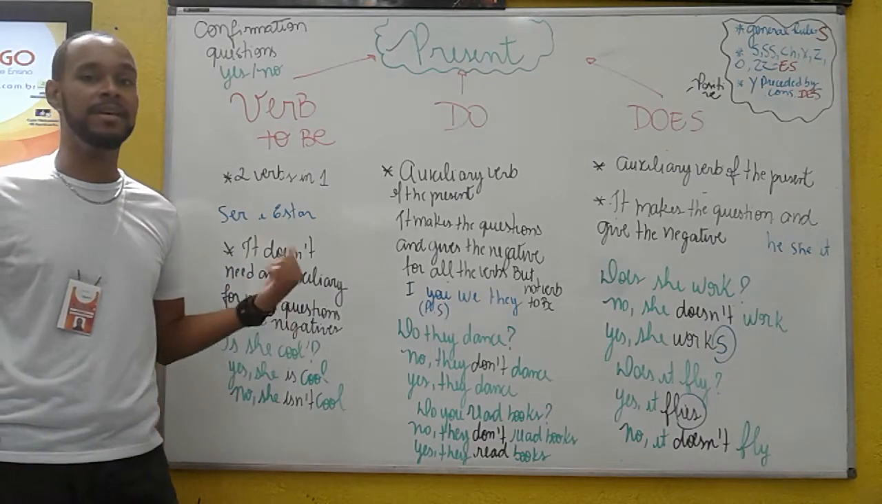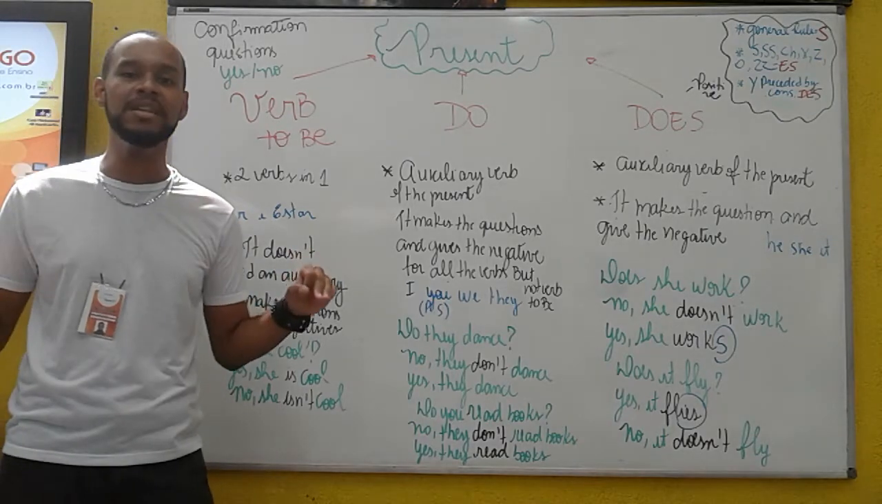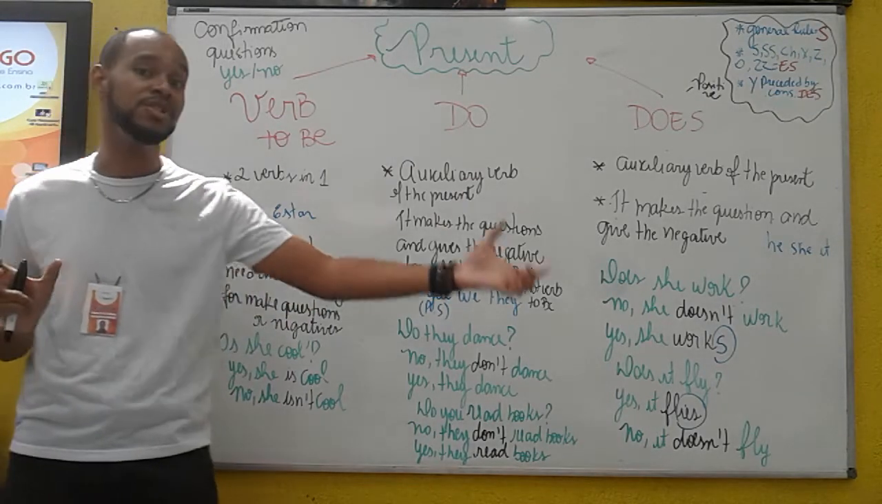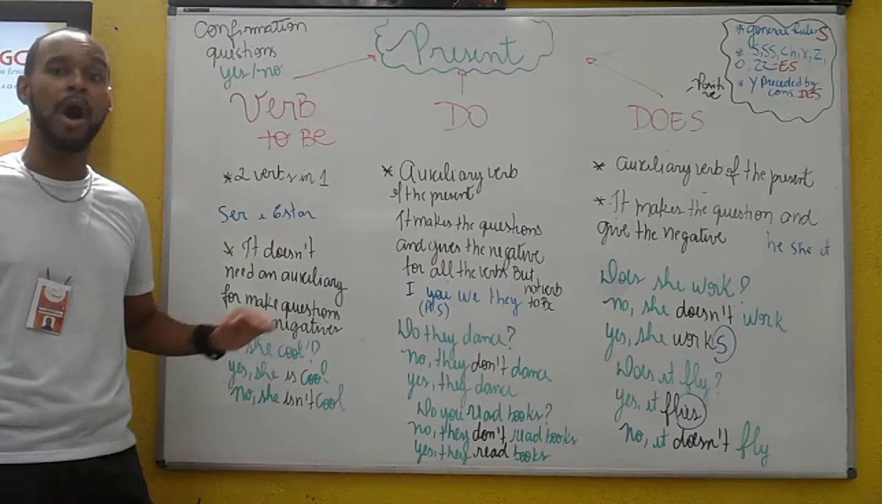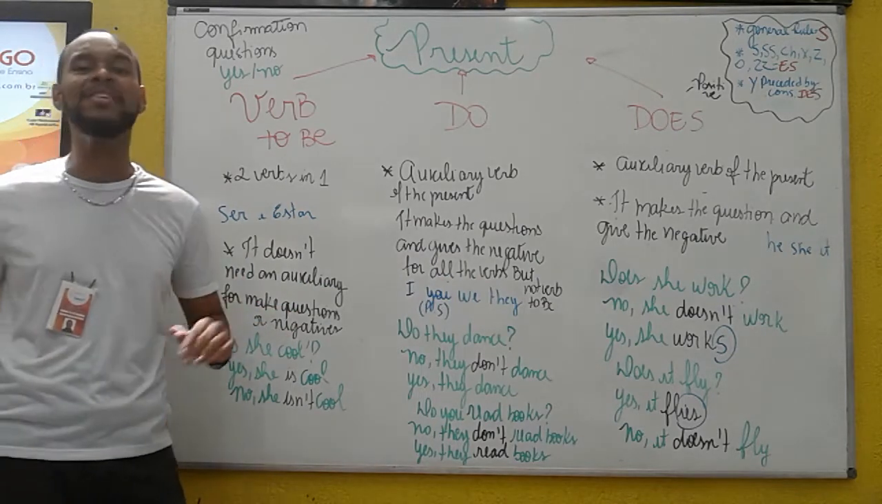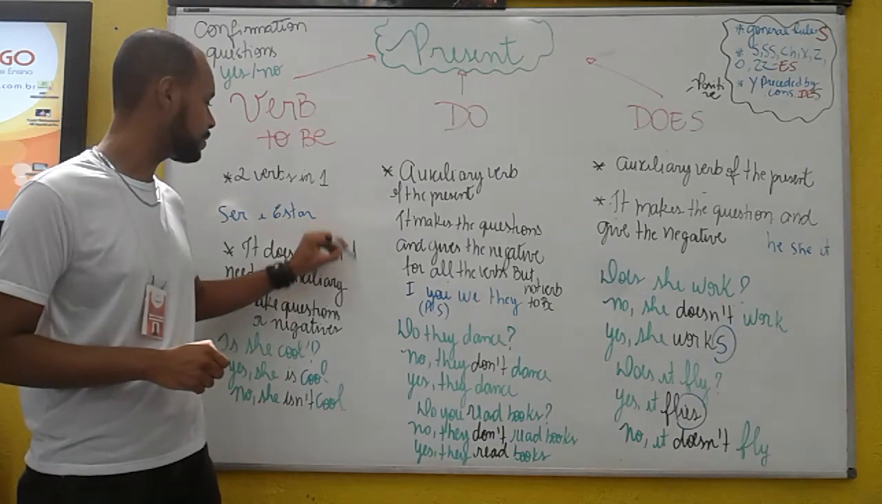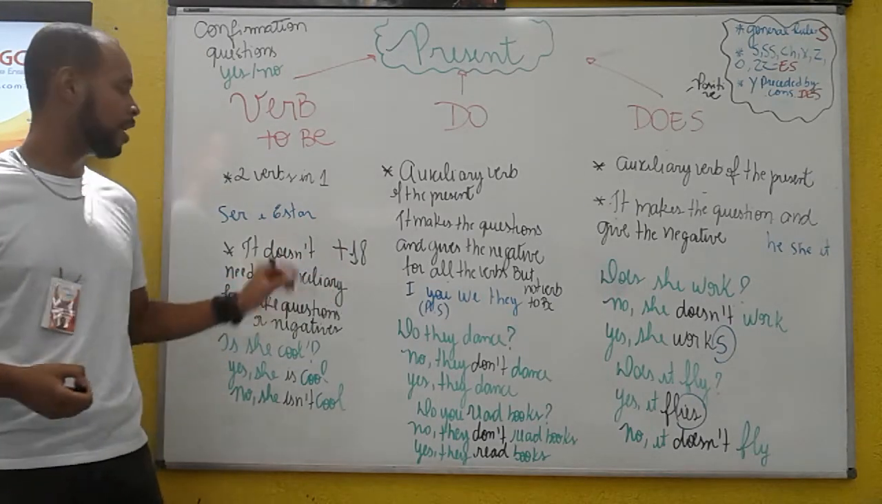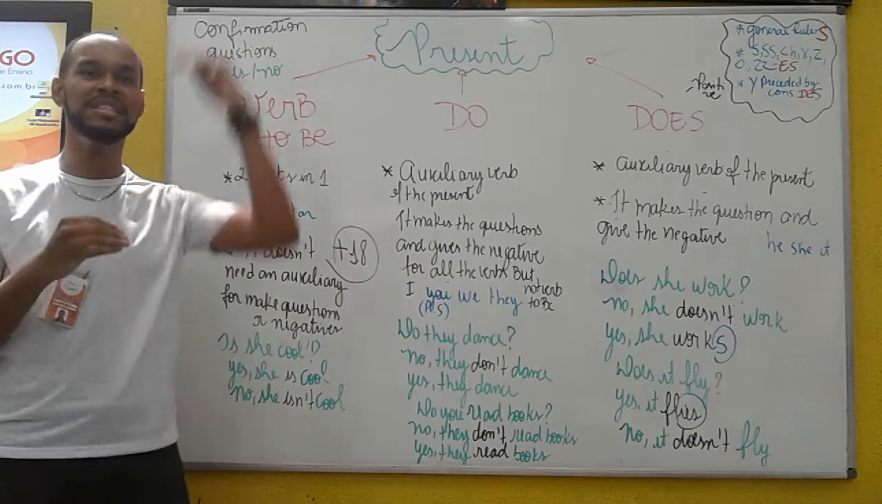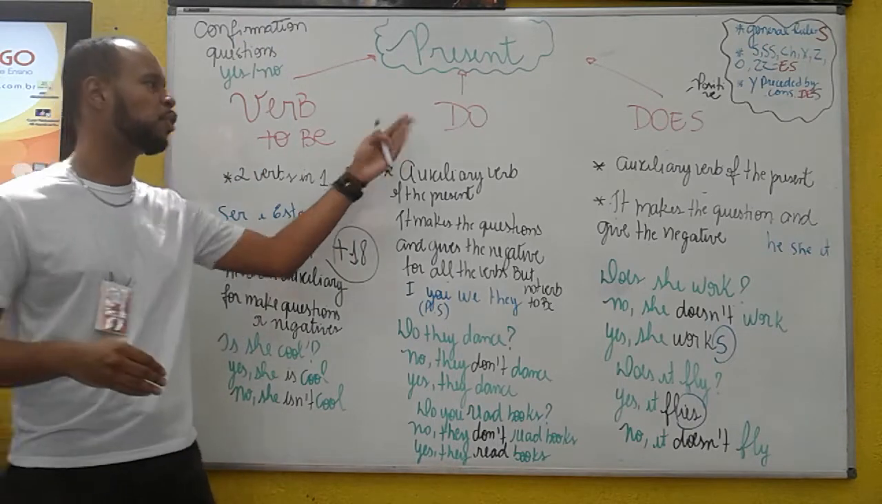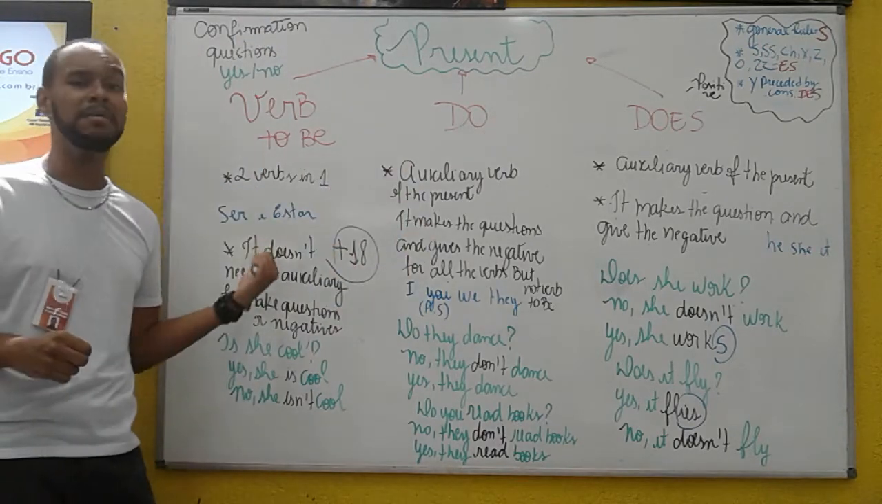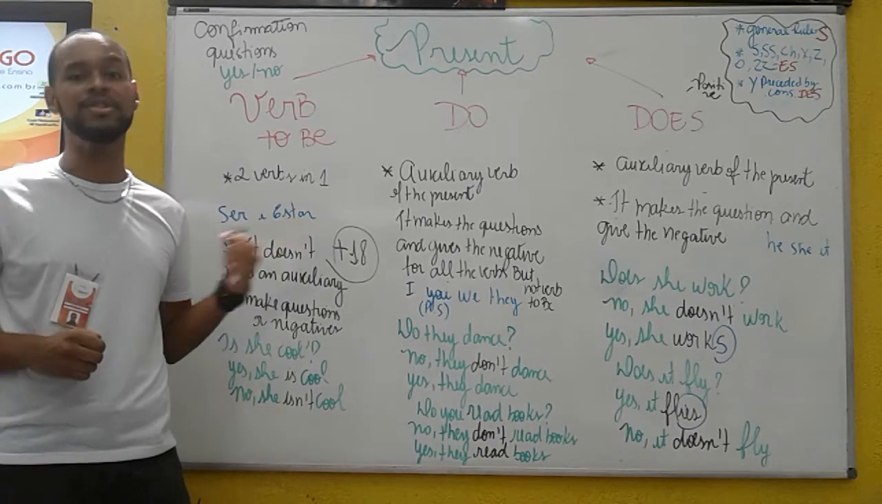And another thing that I like to say to my students, it doesn't need an auxiliary verb. The verb to be doesn't need an auxiliary verb to make questions or give the negative. Why? Because he is an independent verb. Okay, I like to call that it is operating. He's independent. He doesn't need do or does to make questions. He can make it all alone.